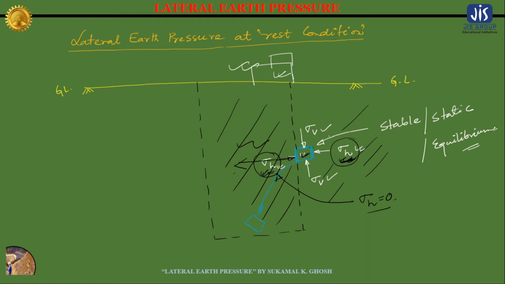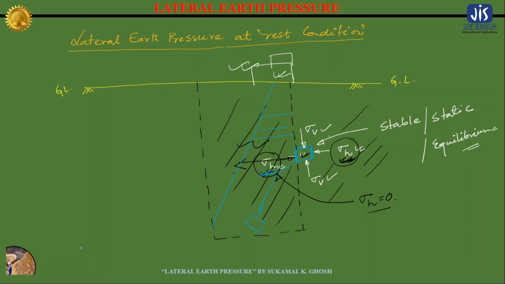So now, to stop the movement of this particular soil element, what should we do? We can stop the movement of this soil element if we construct a heavy structure in this area. If we construct a heavy structure in this particular portion, then it will again provide this sigma h to this soil element, and hence it will again regain its stable or static or equilibrium condition.